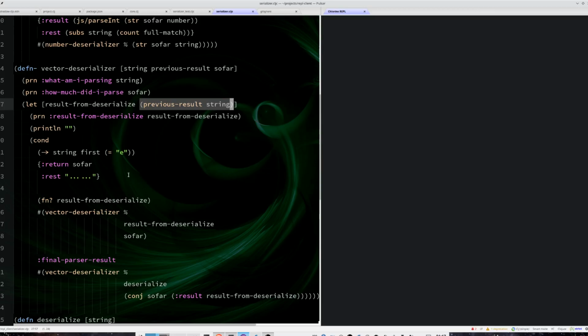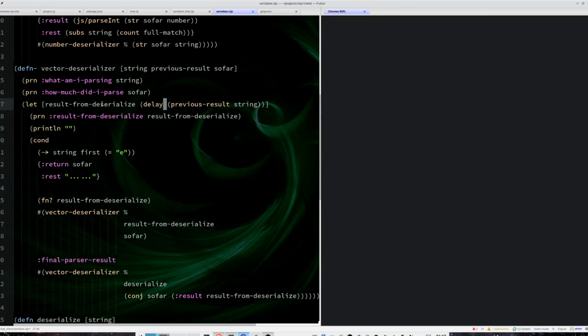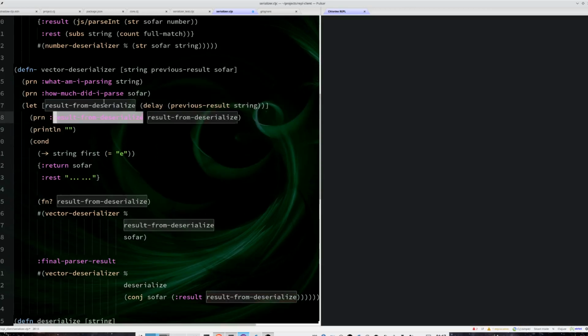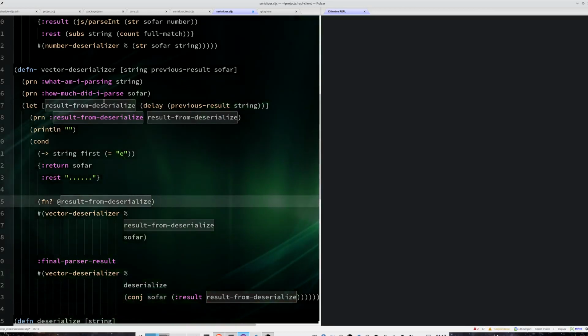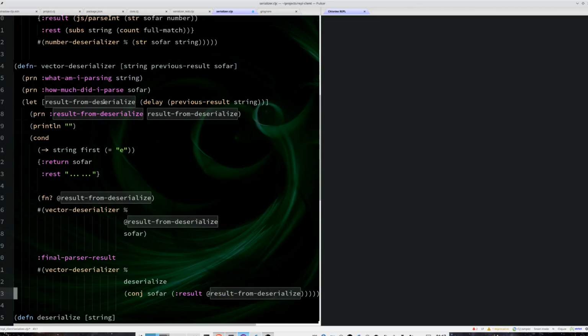I can reorganize this code to be an if and basically just call previous result on the branches that make sense, but I am going to just use a delay and dereference the thing here. It's easier and gets the code more beautiful, but I cannot print this anymore, otherwise I will be dereferencing the result from the serialize, and I will get the same crash again.